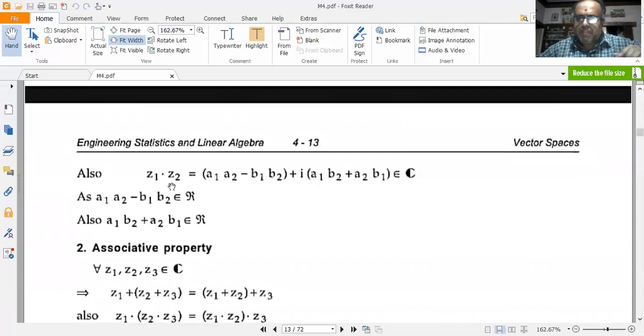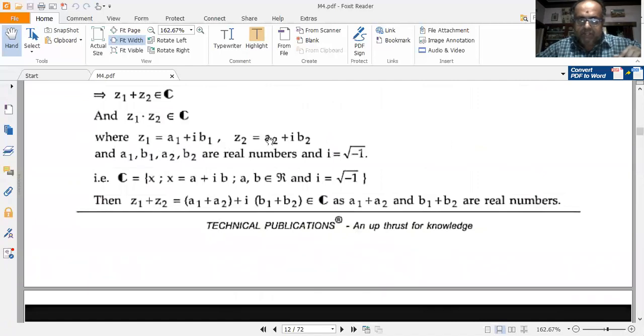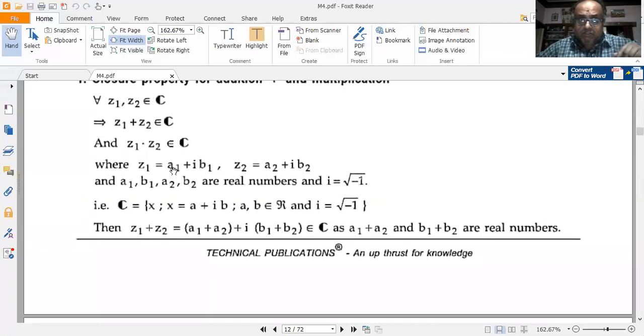Also, if I multiply Z1 and Z2, that is equal to (A1 plus iB1) into (A2 plus iB2), and i squared is equal to minus 1. Please remember. So I get A1A2 minus B1B2 plus i into (A1B2 plus A2B1) after multiplying Z1 and Z2.